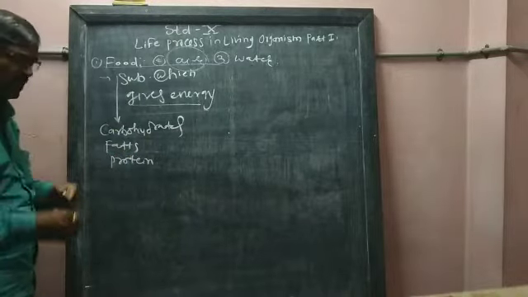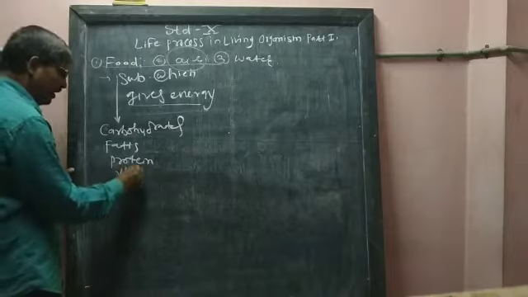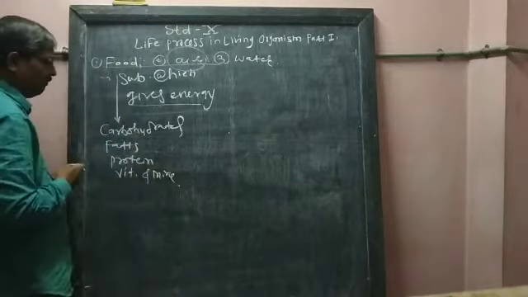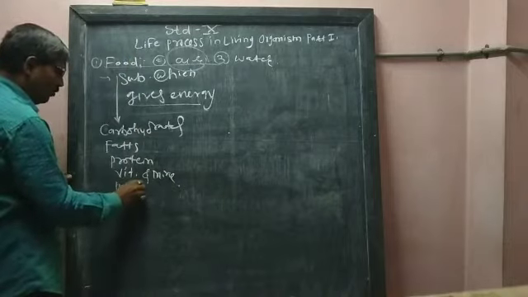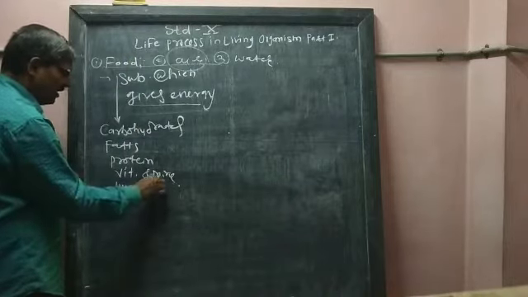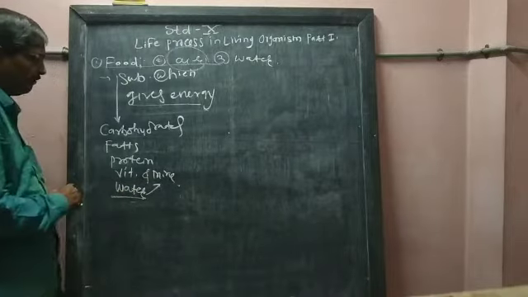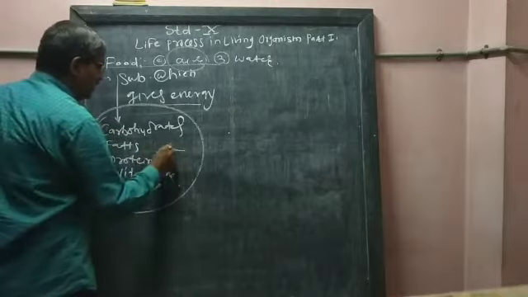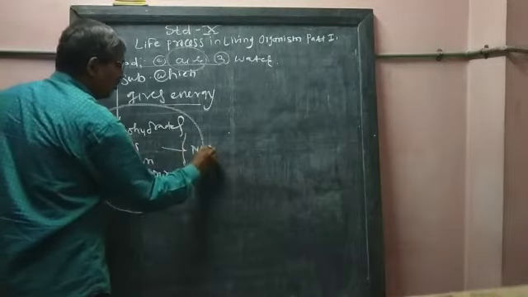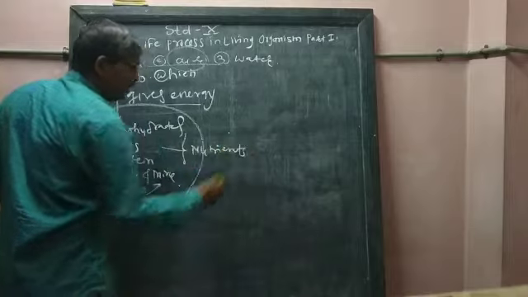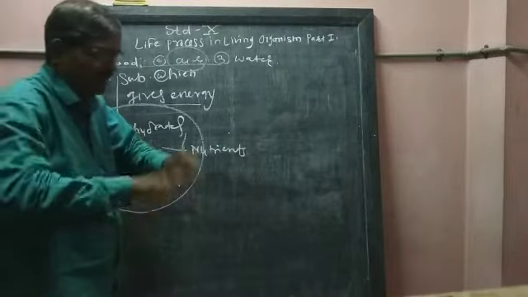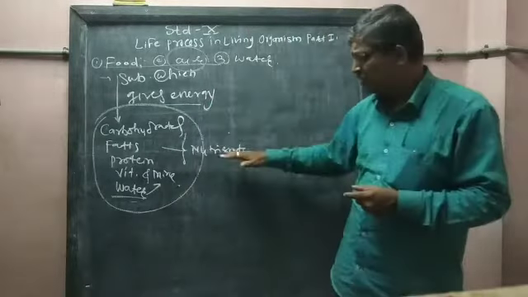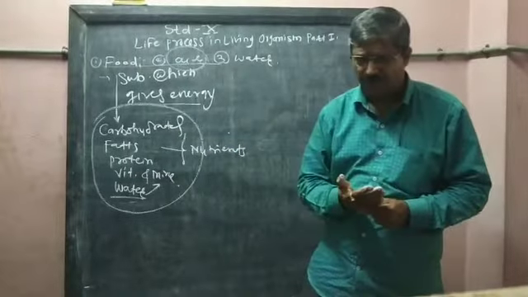Besides that, we get vitamins and minerals. We get vitamins and minerals from foodstuffs only, and you get some minerals from water. So these are the components of the food. These components of the food are called nutrients. The process in which nutrients are taken inside the body is called nutrition. Then these nutrients are taken in different ways.